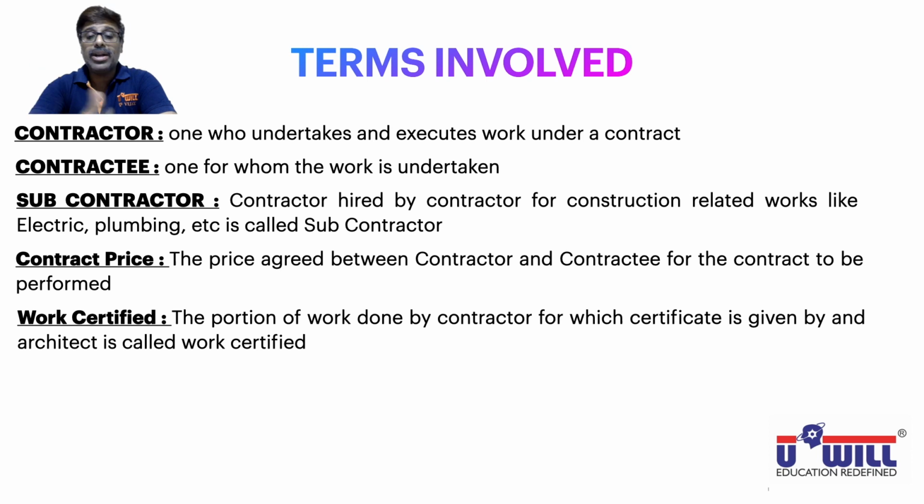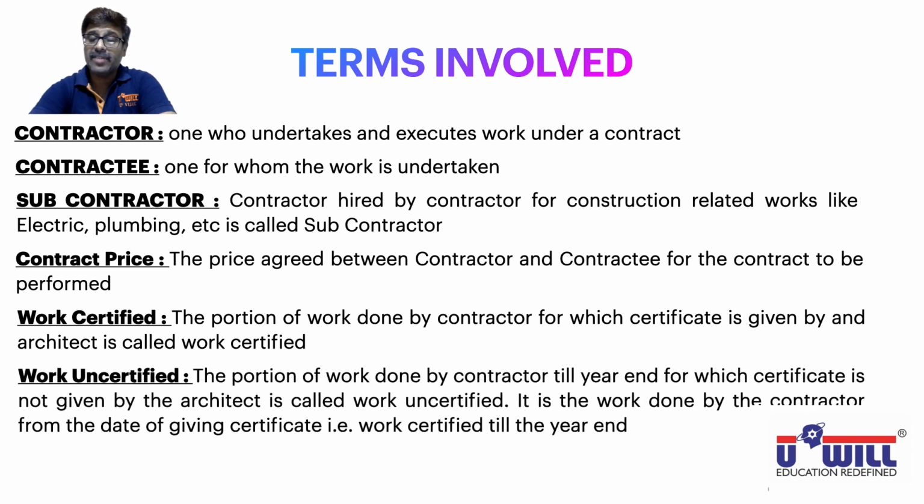He will evaluate the work done by him. He will give the certificate to the contractor that you have completed the work worth 10 lakhs, 15 lakhs, 20 lakhs. On that basis, the contractor will collect the money from the contractee. Okay. So that portion of work certified by the architect is called work certified. I hope everyone is clear with that.